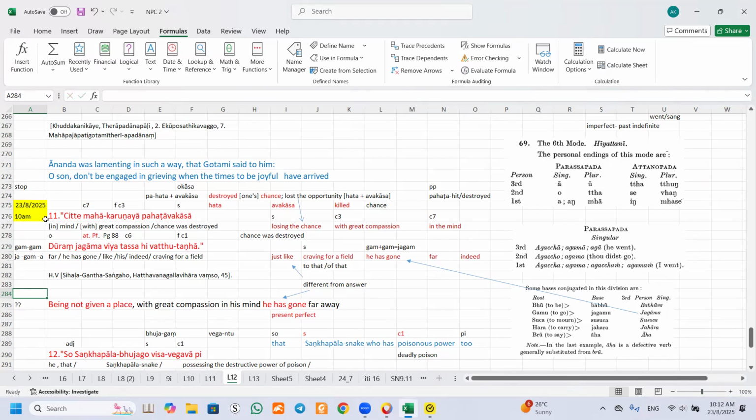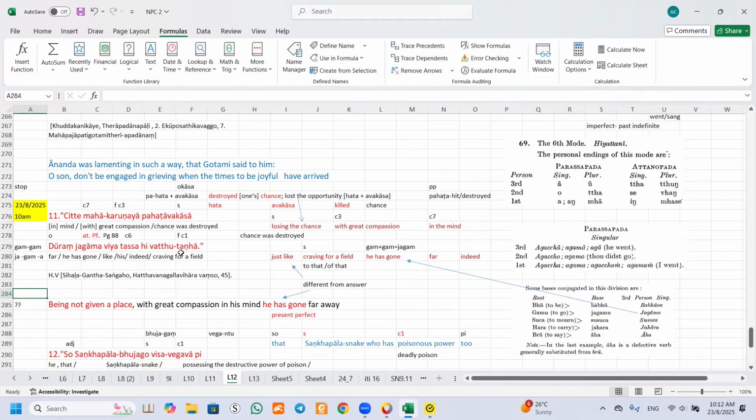Here, first we always look at it, and it appears that this is Watu Tanha. That means it looks like this is in the nominative case. A crave.